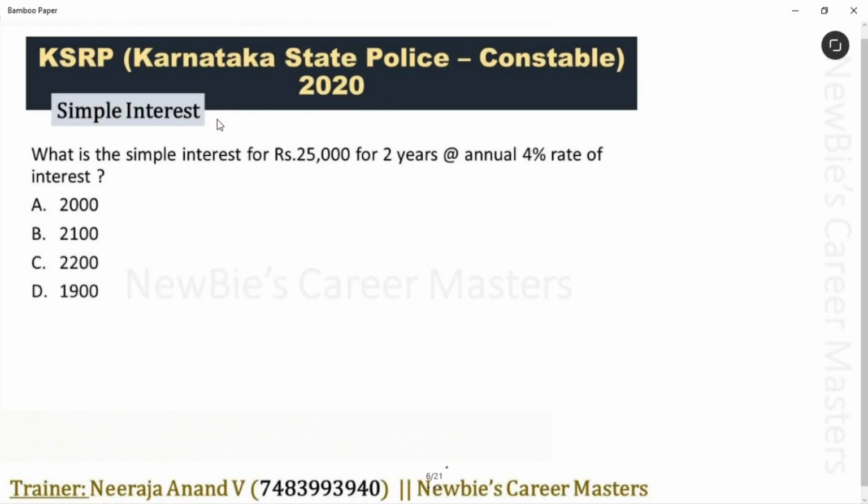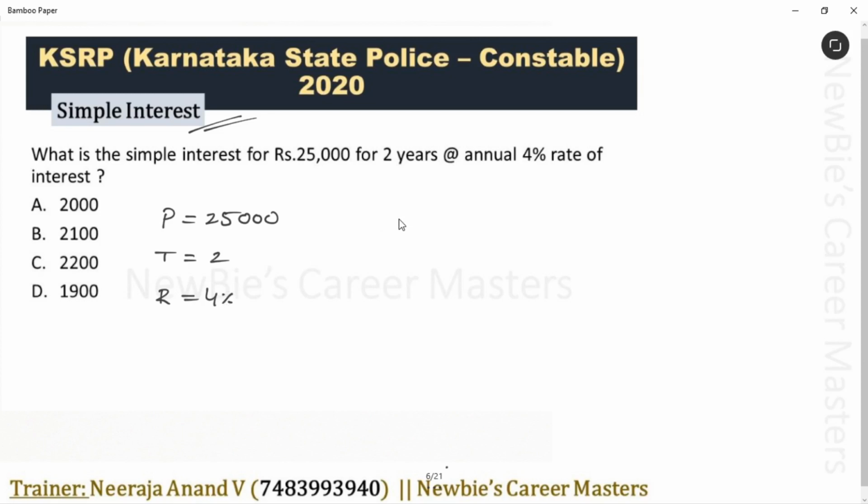Okay. Maybe next question is from simple interest. What is the simple interest for rupees 25,000 for 2 years at annual 4% rate of interest? Easy question, right? P is given as 25,000. T is given as 2. R is given as 4%.